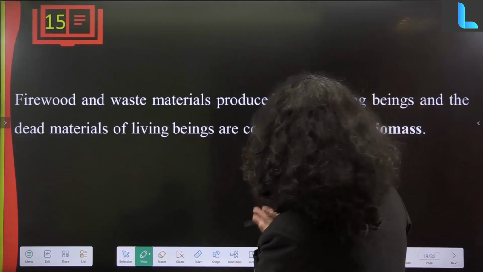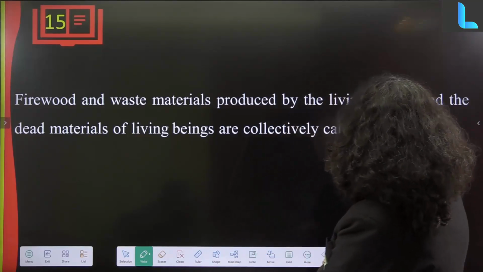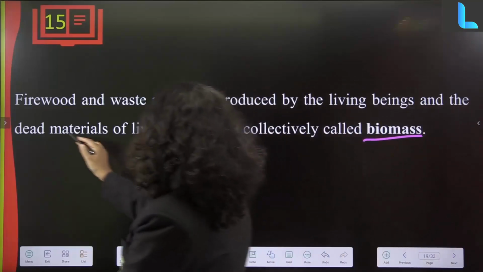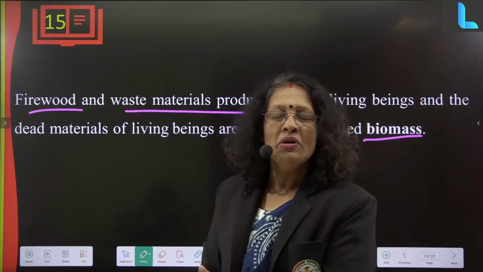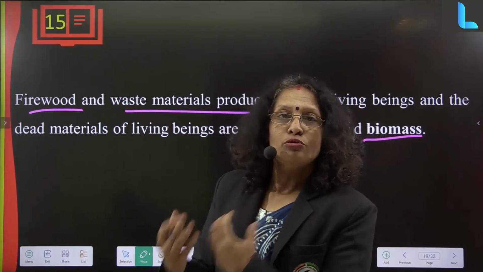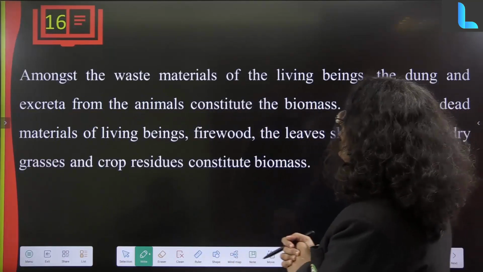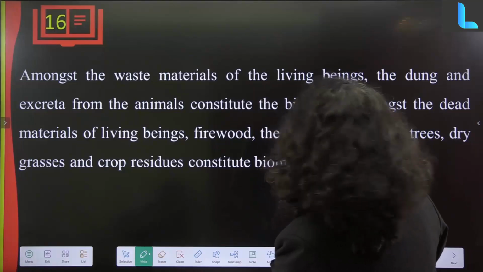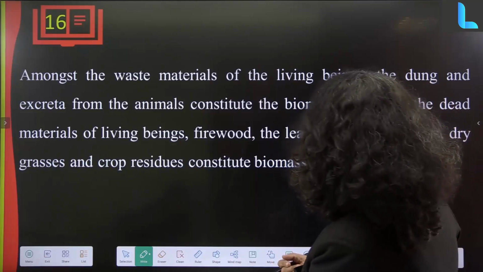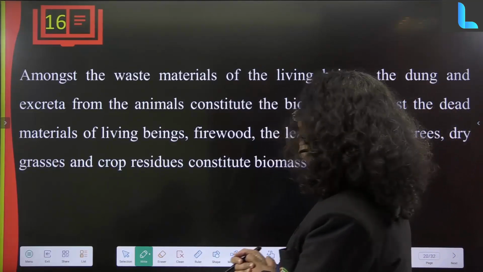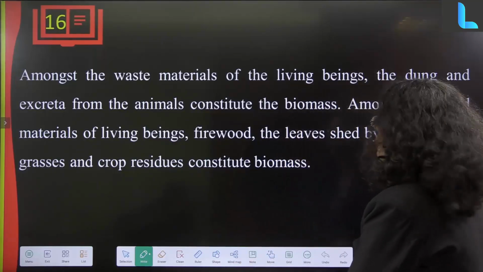Firewood and waste material produced by living beings and the dead material are collectively called biomass. Waste material can be fruit peel waste at home, vegetable waste, or food waste, anything comes under this. So they are called biomass. Among the waste material of living beings, dung and excreta constitute biomass. Among the dead material of living beings, firewood, leaves shed by the trees, dry grass and dry leaves, and crop residues all constitute biomass.